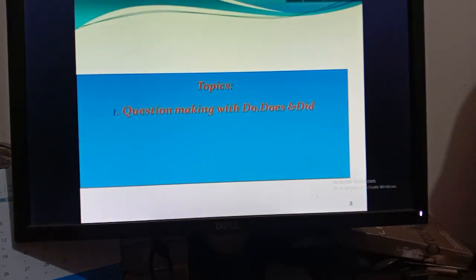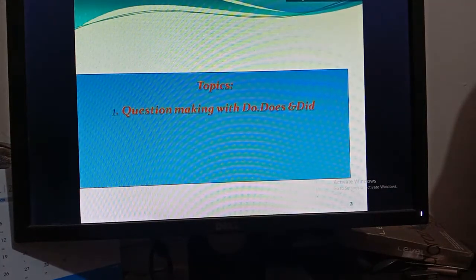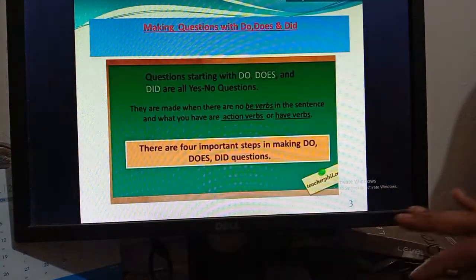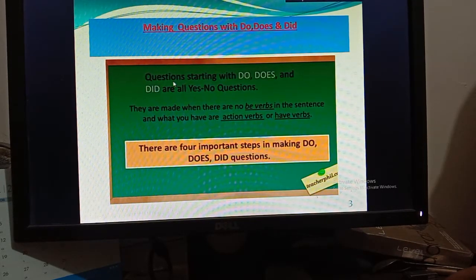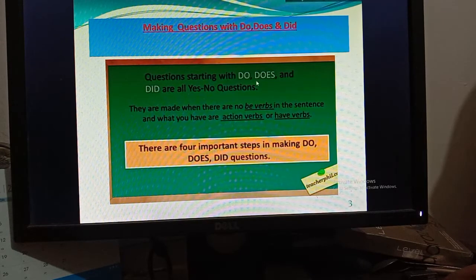Here is written, you can see question making with do, does and did. I think you can see clearly here, questions starting with do, does and did are all yes no questions. They are made when there are no be verbs in the sentence.